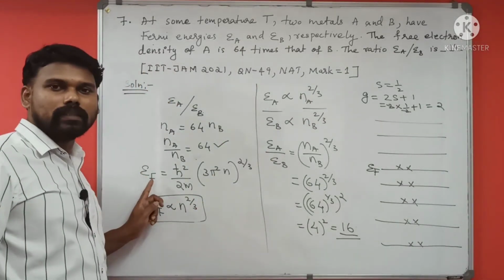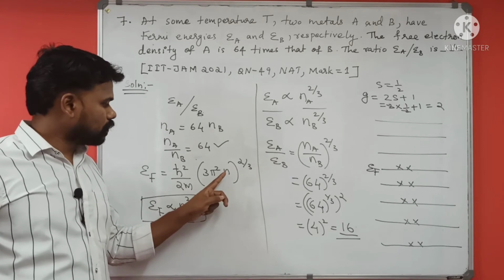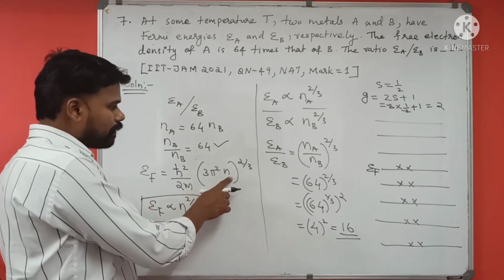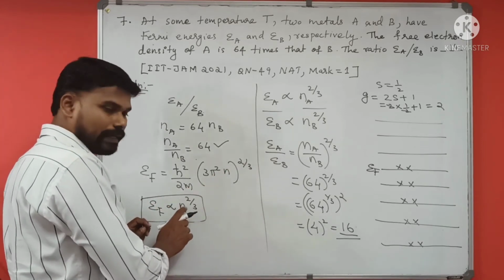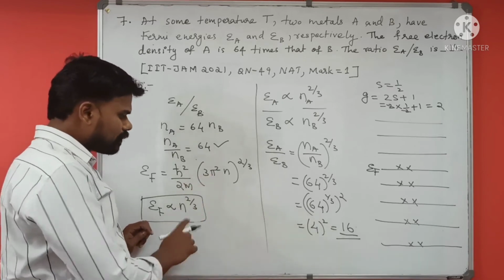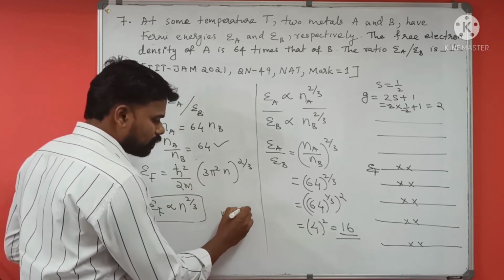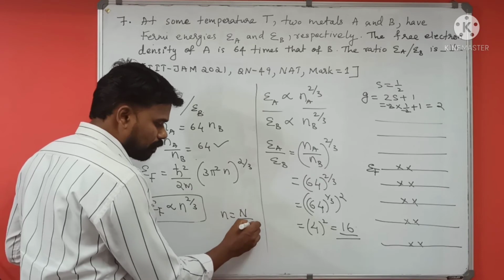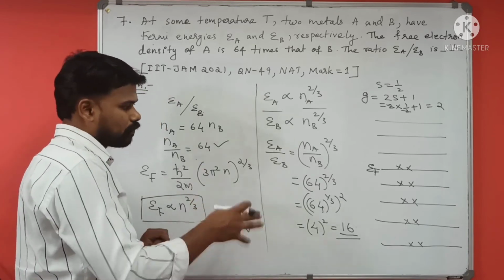So Fermi energy is directly proportional to number density n raised to 2 by 3. What is this number density? It is nothing but the total number of electrons divided by the volume occupied by those electrons.